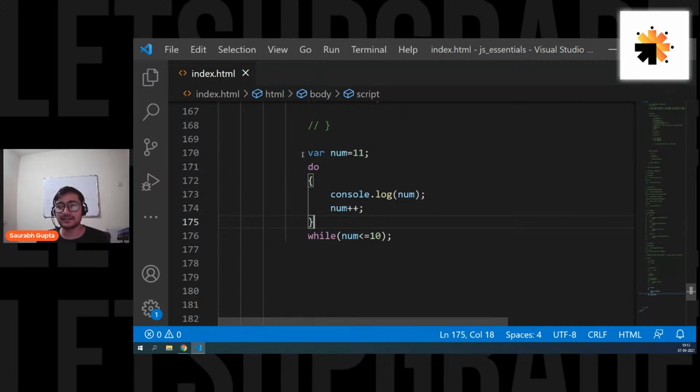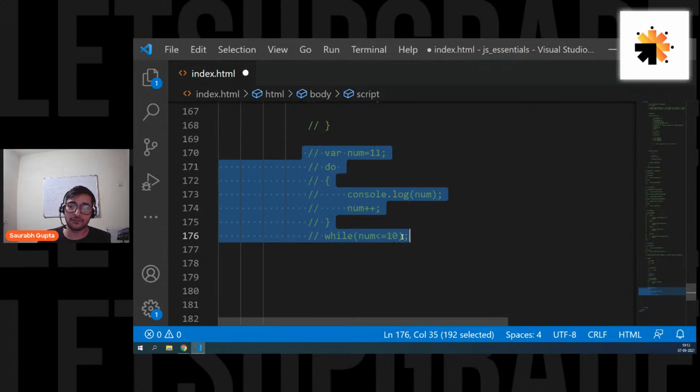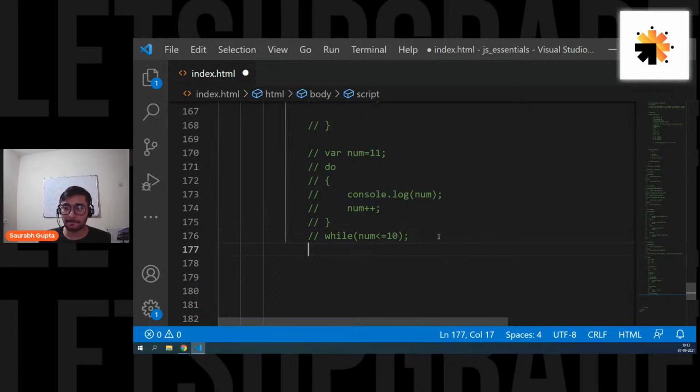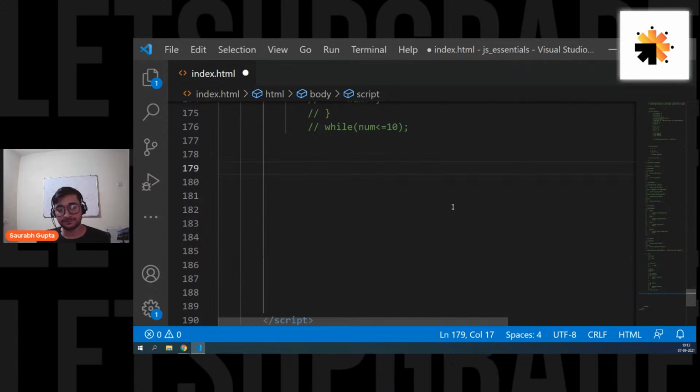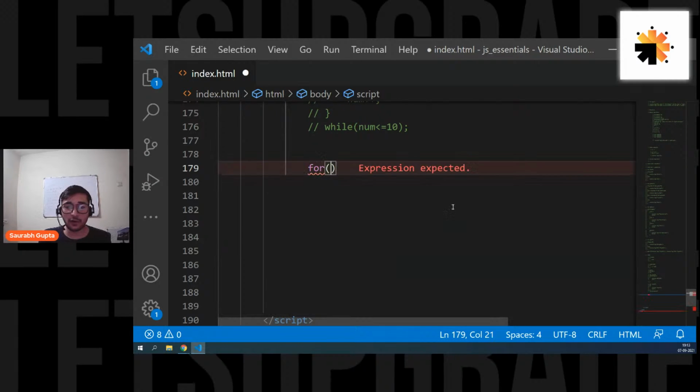Okay. So now guys, let's move ahead and see the last loop for today. That is the for loop. Now again, for loop working-wise is exactly the same as what? A while loop. For is also an entry control loop and it works exactly like the while loop. The only difference is the syntactical difference. The way of writing is different. So how do we write it? Let's see. So what the for loop says is fine.